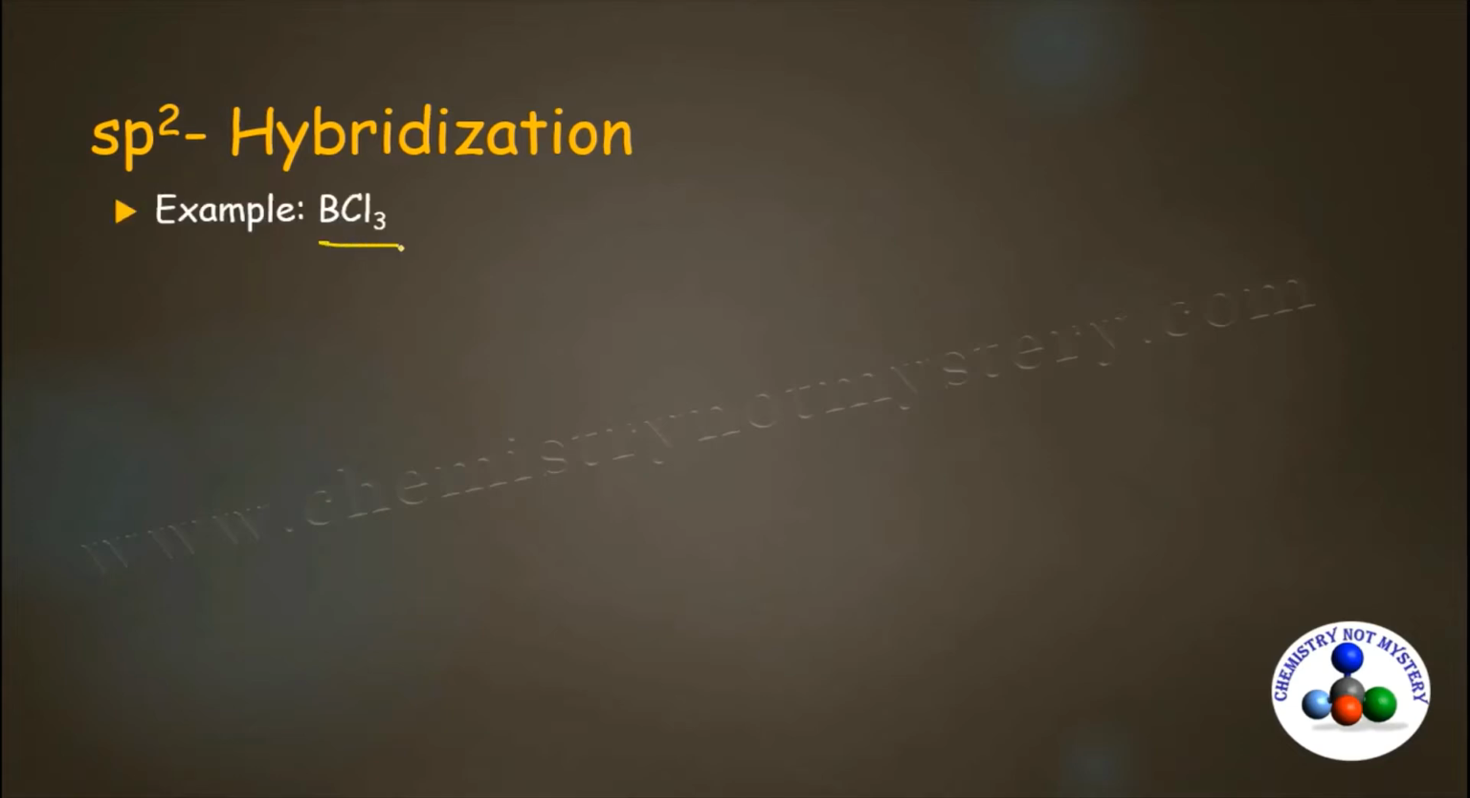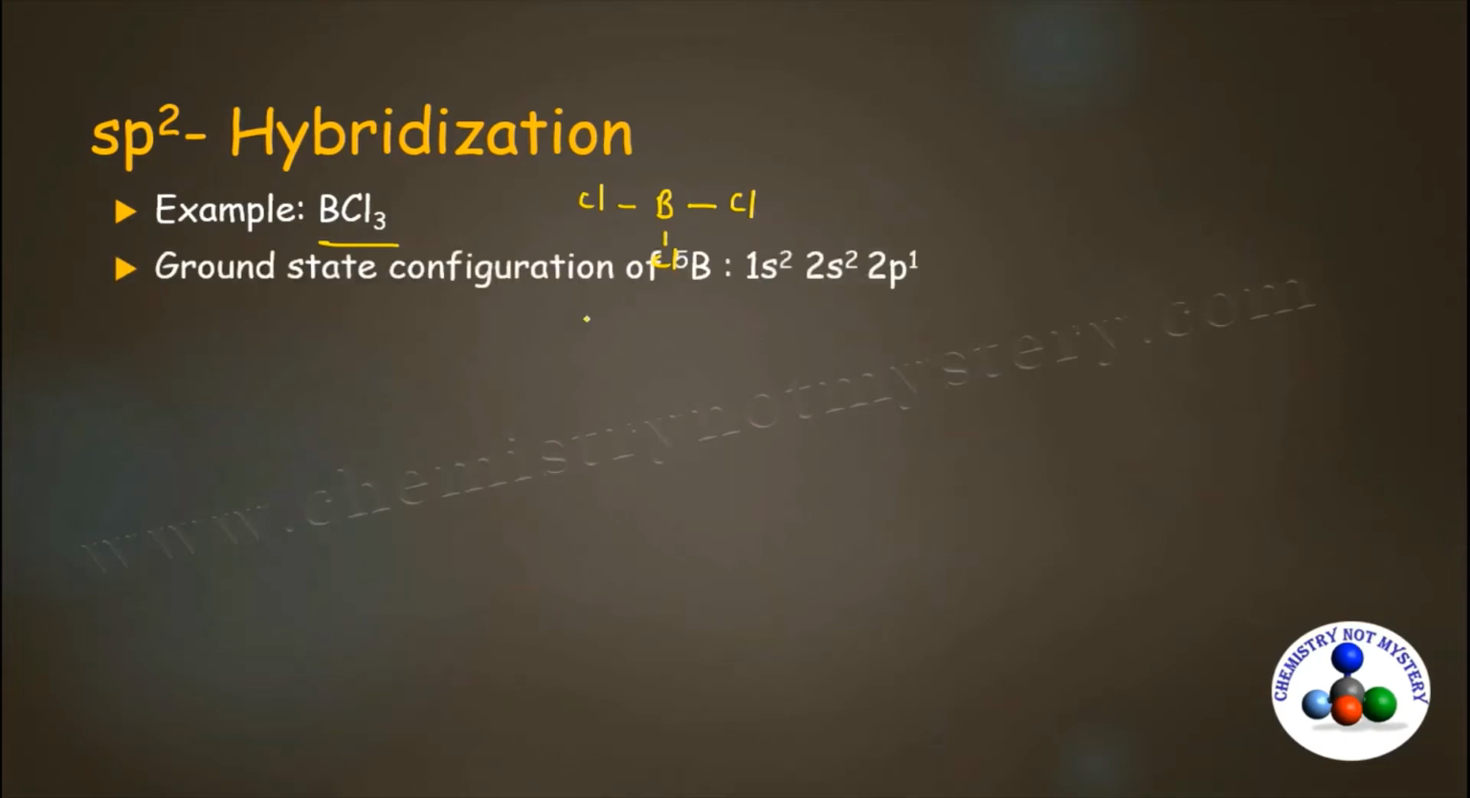Now come to the sp2 hybridization. Example of sp2 hybridization is BCl3. Now write the skeletal structure of BCl3. Boron will be the center atom and it is bonded with chlorine on three sides. First write the configuration of boron, as hybridization is only applicable to the central atom. You have to remember this thing.